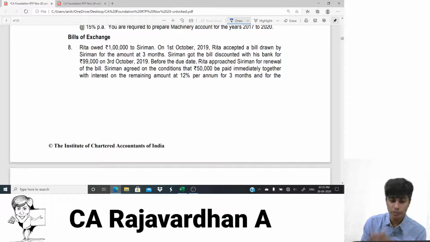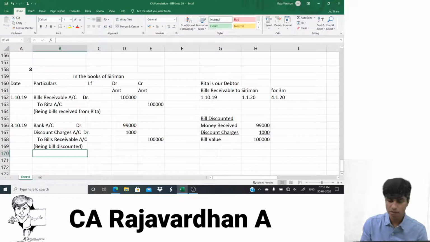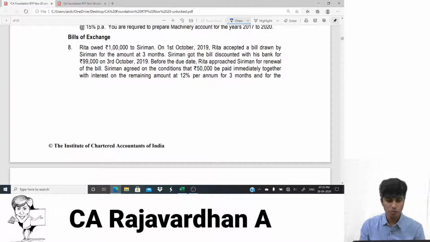So the due date is 1st of January 2020. Before the due date, what happened? Rita approached Sriman for renewal of the bill. Now what exactly do you mean by renewal? Renewal means that a bill is due for payment on one date and you cannot pay on that date. You're asking for an extension of the time. When you ask for an extension, the original bill for 3 months should be torn and you should sign a new bill. So that is renewal. That's what is being asked.